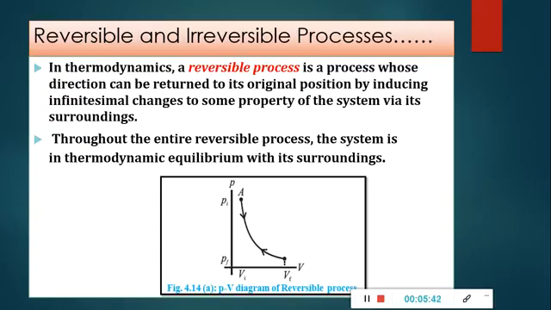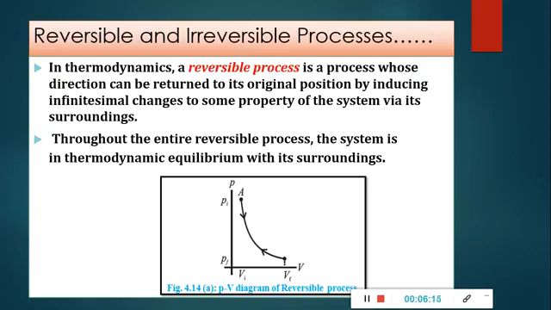So those are the examples of what? Irreversible thermodynamic processes. Some processes such as melting of ice, freezing of water, boiling of water, and condensation of steam can be reversed. Melting of ice: we can melt ice and freeze it again. Freezing of water: if we heat it again, we will get the water back. Boiling of water: boil the water, cool it, and it will condense the steam. So these are the reversible processes.